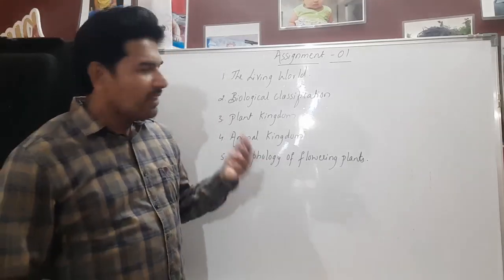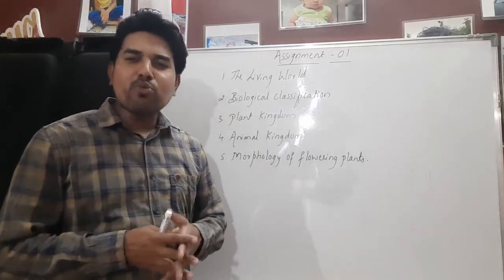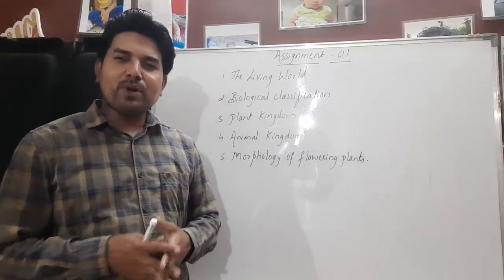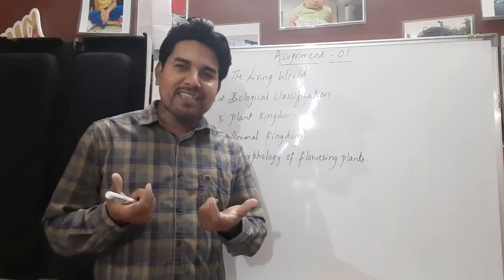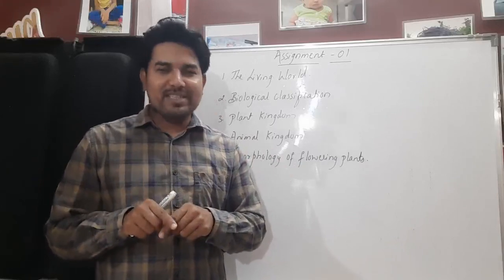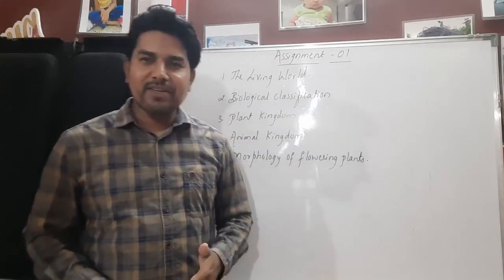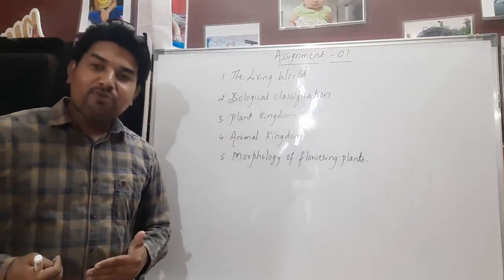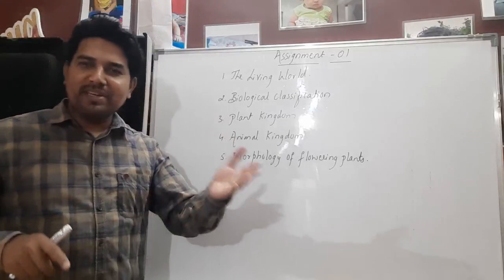Cyanobacteria come under Eubacteria, the true bacteria. Based on what characteristics do we classify them? Archaebacteria are present in harsh environmental conditions, while Eubacteria are present in normal conditions. That is the basic difference here.